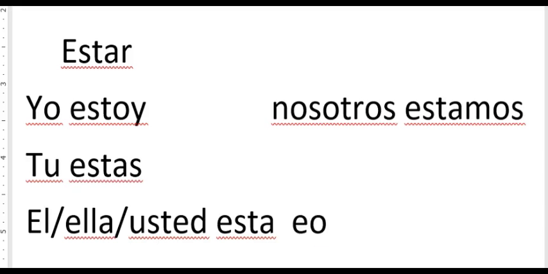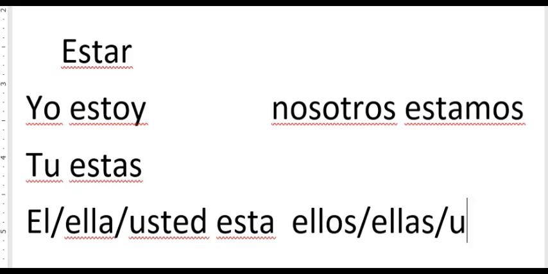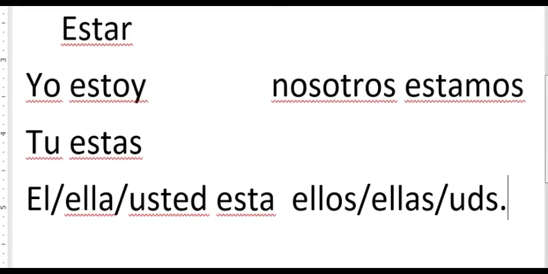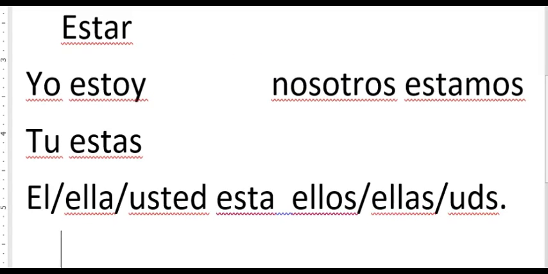Ellos, ellas, ustedes están. They all use están. So these are the forms of estar. I am, you are. He, she, you, or it is, we are, and they are.